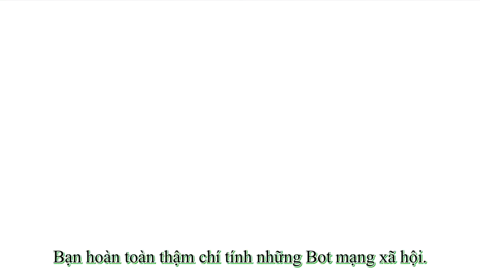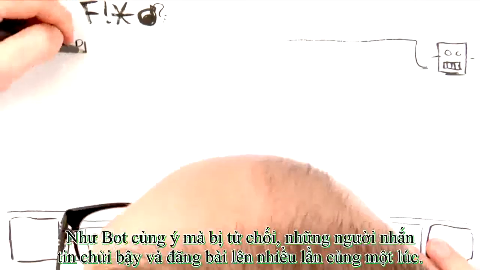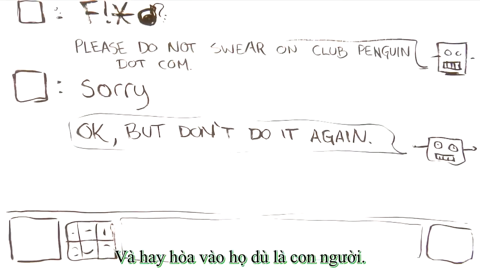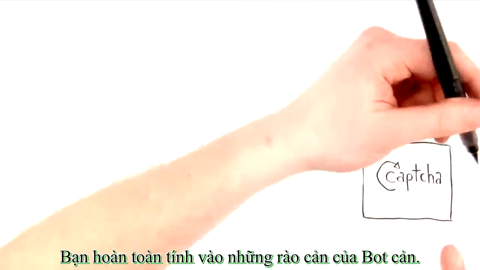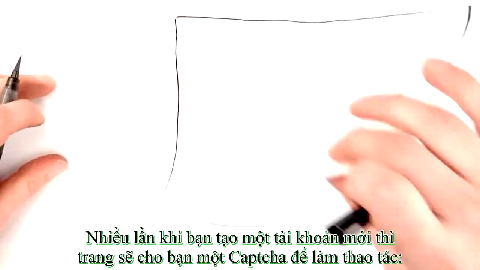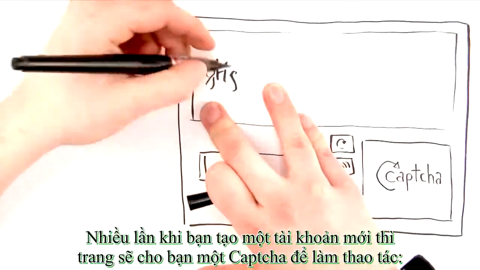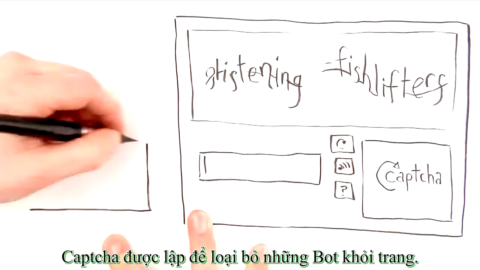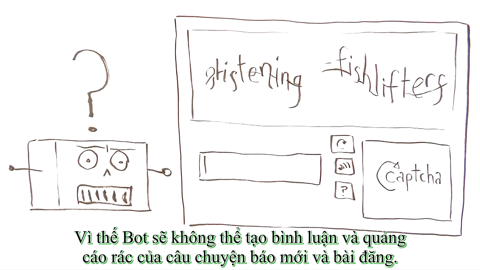You may have encountered social bots in chat rooms, like moderator bots that ban chat room users from swearing or posting too often. Chatbots can respond to users' questions and interact often as though they were human. You may also have encountered barriers created to stop bots. Most of the time, when you create a new account, a website will ask you to fill out a CAPTCHA, a series of letters or numbers. CAPTCHAs are intended to keep bots out of a website so that they don't send spam emails or write spam ads on news stories and blog posts.